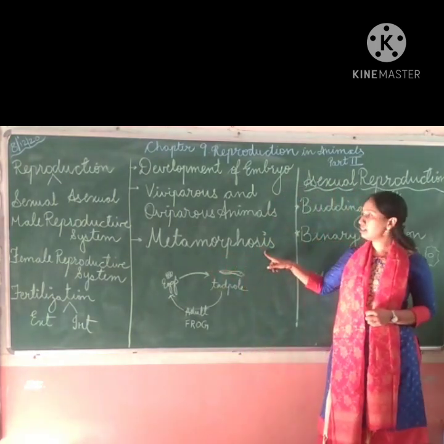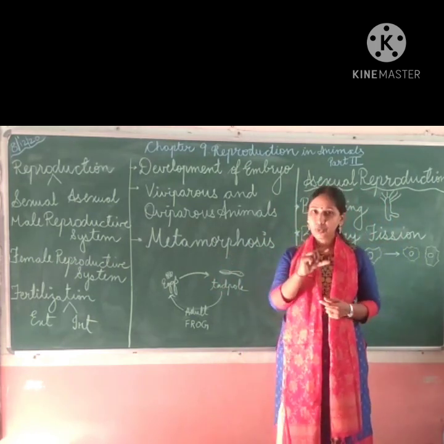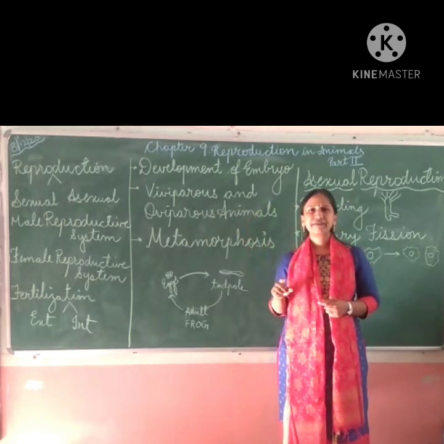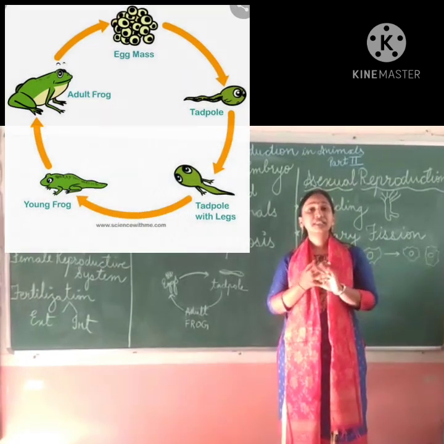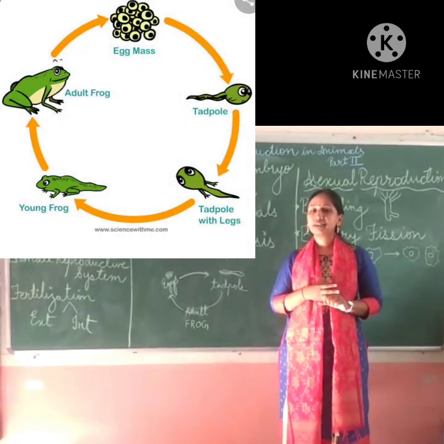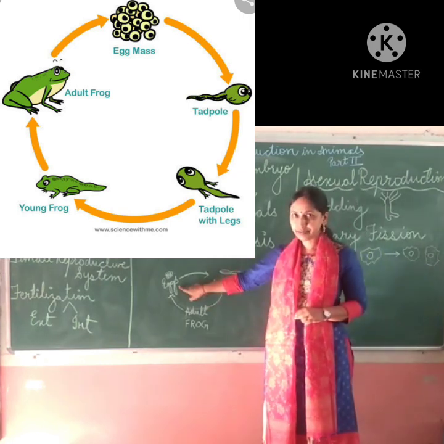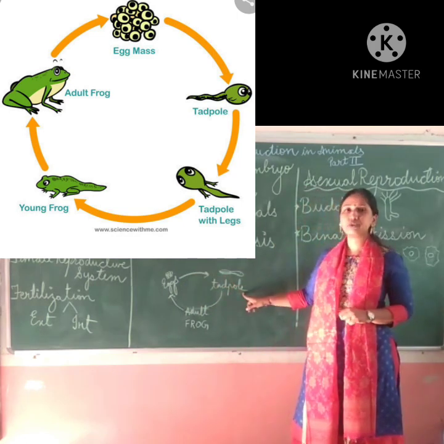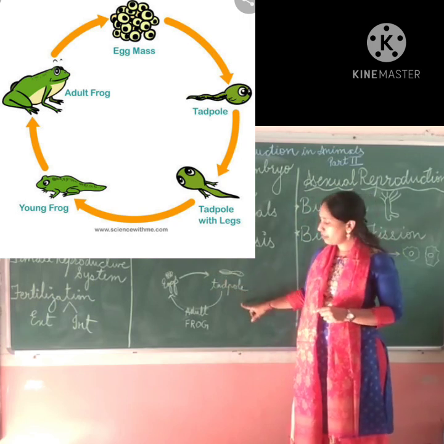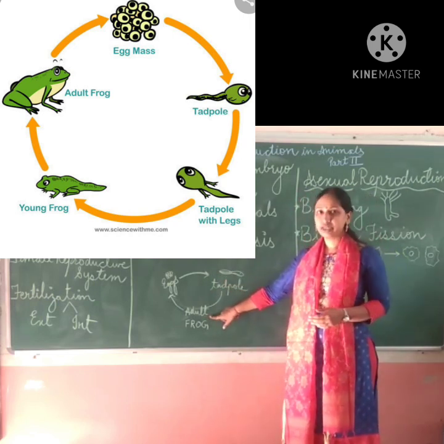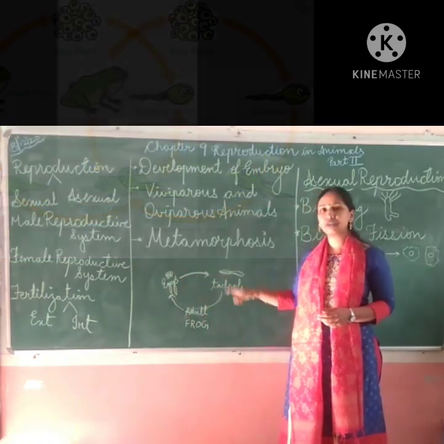Now let us see the next topic, that is metamorphosis, the development of a young one into an adult. In 7th standard we have seen the life cycle of the butterfly and the silkworm, cocoon, right? So that is metamorphosis. Let us see an example. The frog lays eggs, then it gets converted into the larva, which is known as tadpole. It is a motile stage of frog, which turns into an adult frog. Then again, the adult frog lays eggs. So this is the life cycle of a frog.